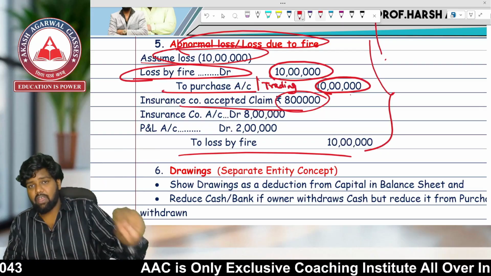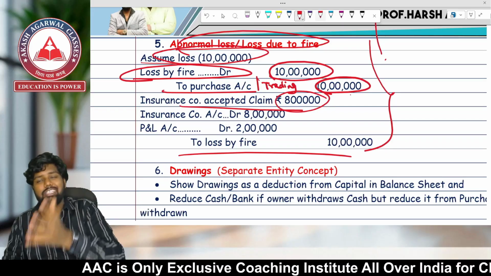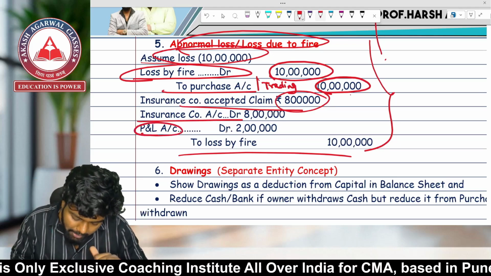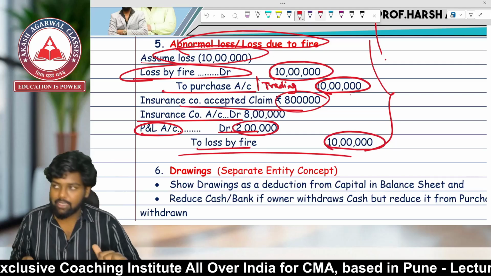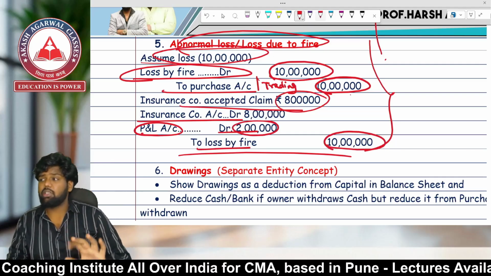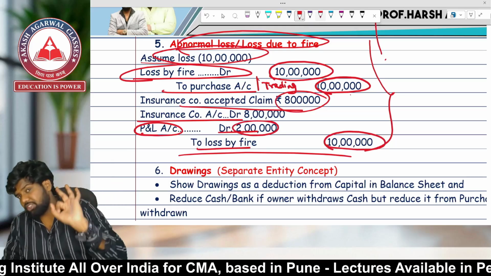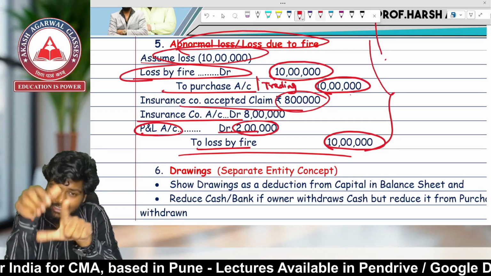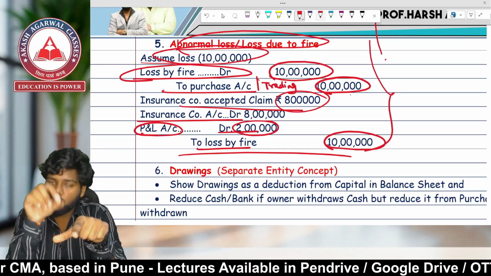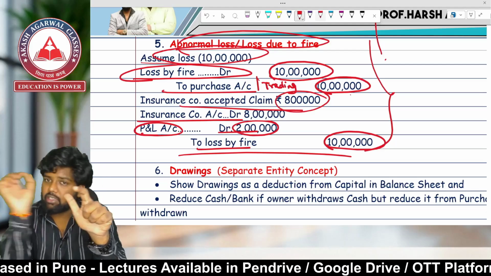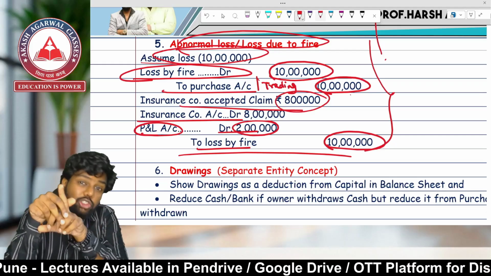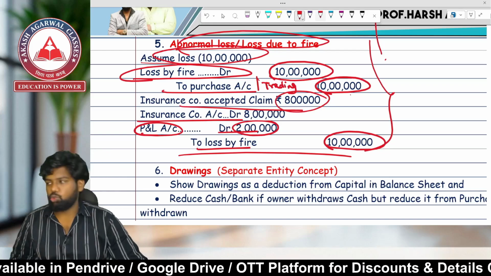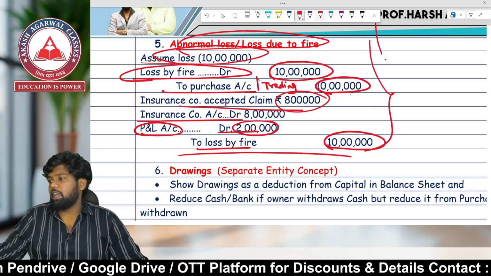So loss by fire or abnormal loss, if the insurance claim is accepted, it will have three effects. Insurance company account debit 8 lakhs, P&L account debit 2 lakhs, to loss by fire 10 lakhs. So very important. In case of loss by fire, it will have three effects. First of all, trading account credit side with the amount of goods lost by fire. Second, P&L, the amount of actual loss, that is loss by fire less insurance claim. Third, insurance claim receivable in the balance sheet asset side. Very simple. Abnormal loss due to fire. I hope each and everybody has been clear with this.